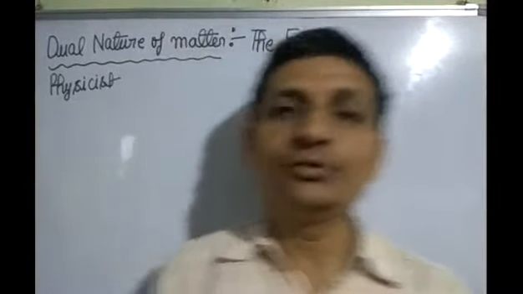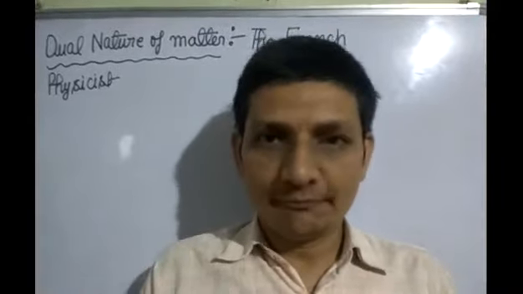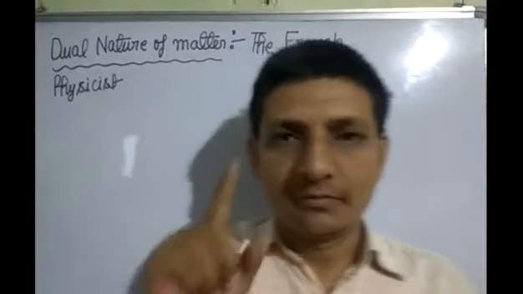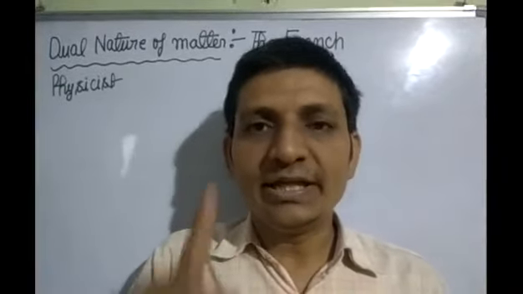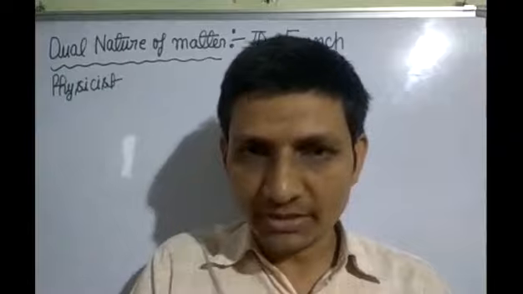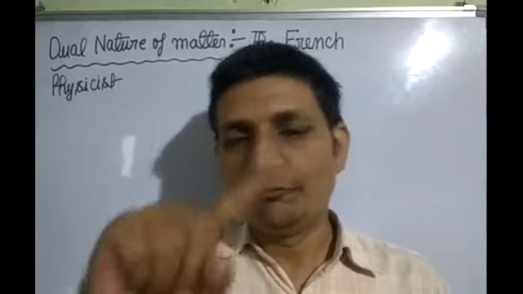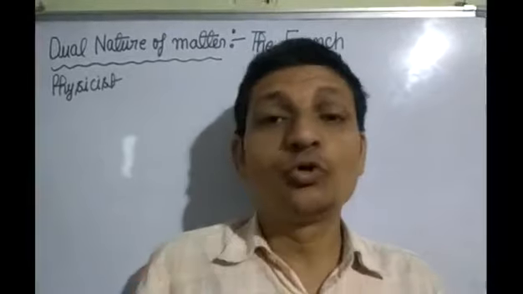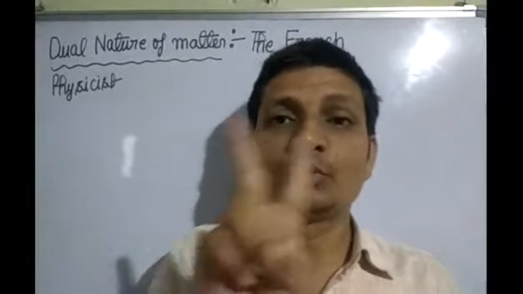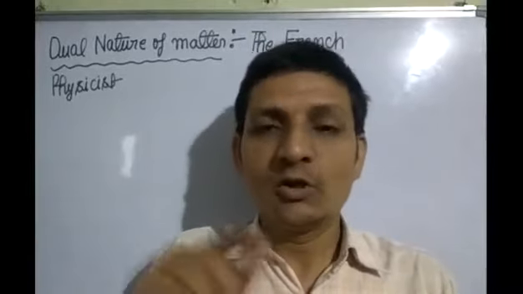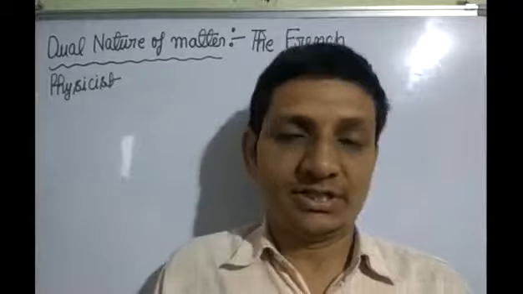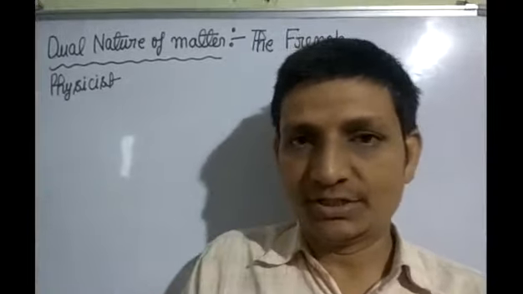In this lecture I am telling you dual nature of matter. French physicist de Broglie in 1924 proposed that matter displays wave-like properties and particle properties. Matter shows dual nature. Dual nature means two types of nature. First nature is wave-like property. Second is particle nature. Wave nature, particle nature.